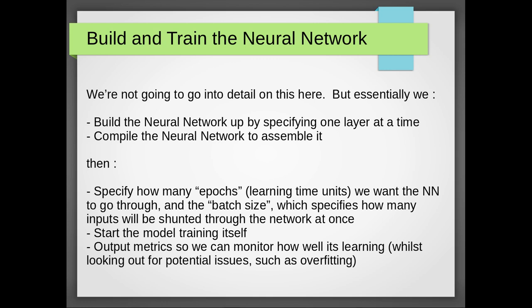Then we'll start the model training itself, and importantly, we're going to want to get it to output metrics so we can monitor how well the neural network is learning, and also look out for issues of overfitting, as we've just described, where it's getting too good at picking out things in the training set. But that probably means it's going to be quite poor as a generalized learner when we try to apply that learning to new unseen things. I'm not going to go through the details of that, but I will at the end show you a link to where you can learn all about this.